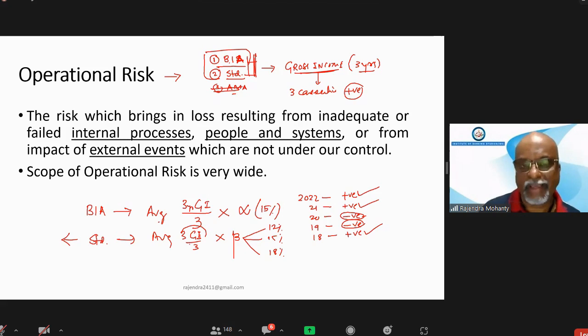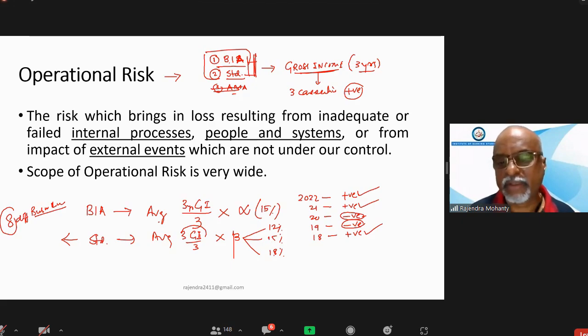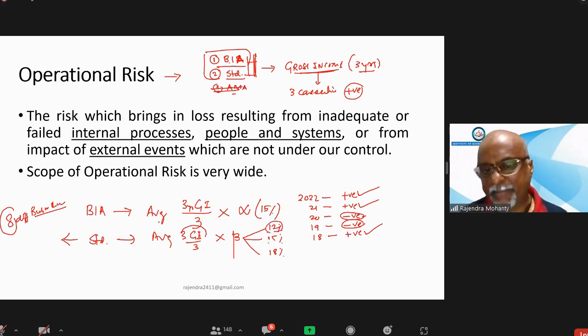And for that, the gross income has also been divided. In the standardized approach, gross income has to be calculated for 8 different business lines. So the entire bank's business has been categorized under 8 business lines, where for each business line, either 12%, 15% or 18% has been given. So whatever business line is applicable, you take the gross income for that, for last 3 years average, multiply by the applicable beta and find the capital. So this is the process of calculating capital.